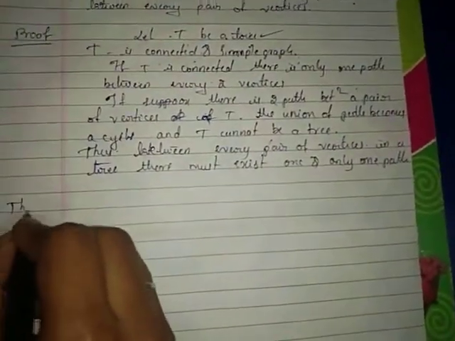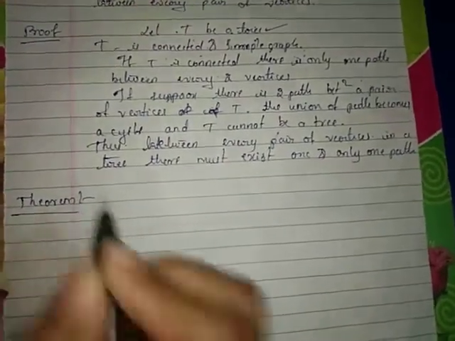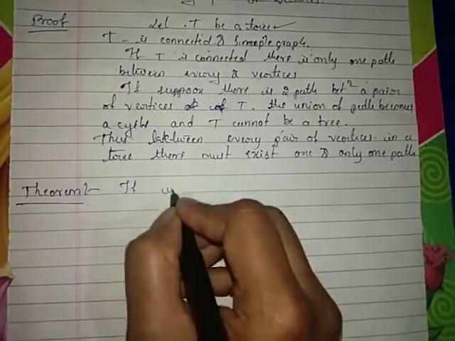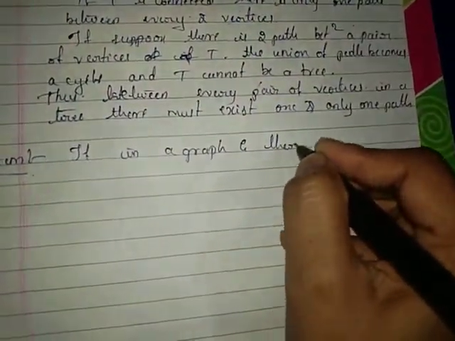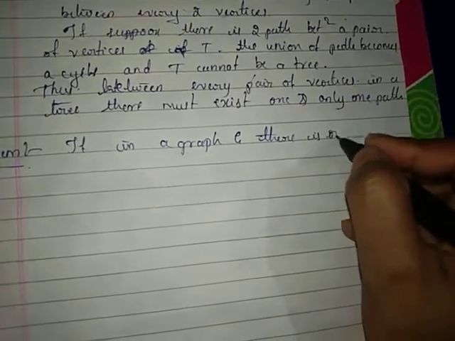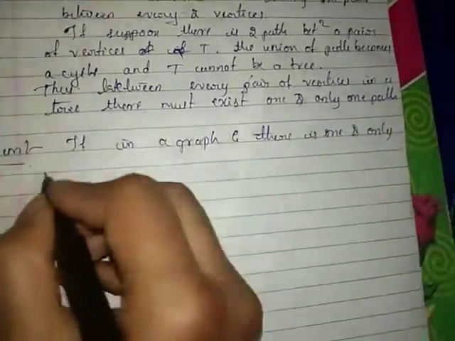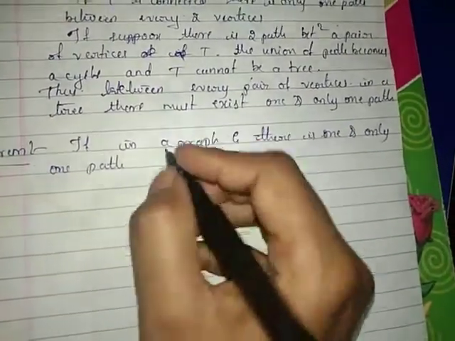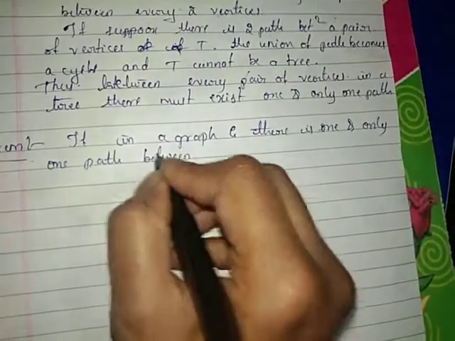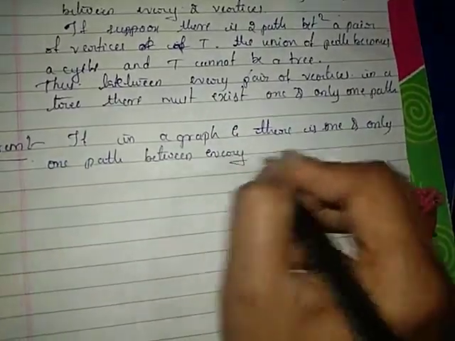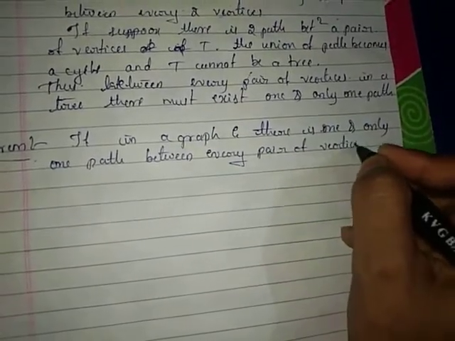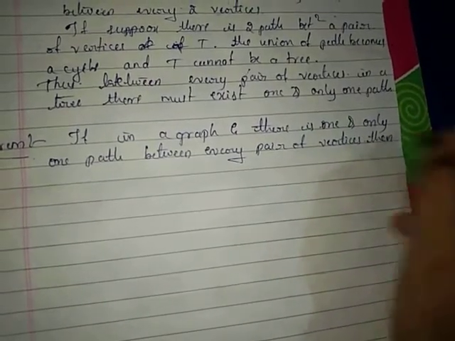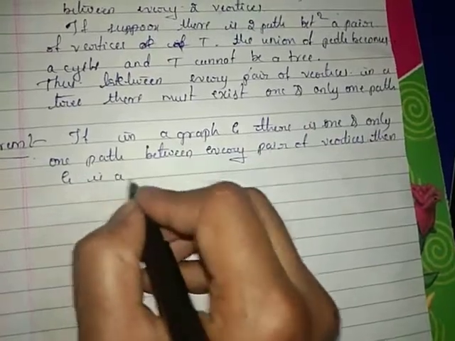So, next we move to the second theorem. If in a graph G there is one and only one path between every pair of vertices, then G is a tree.